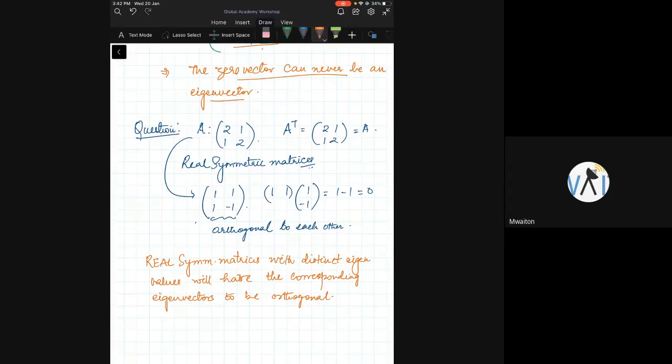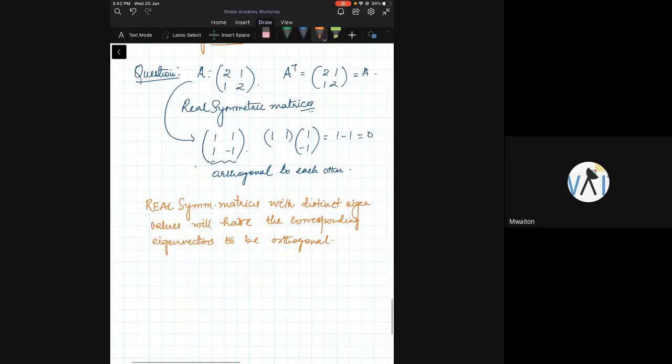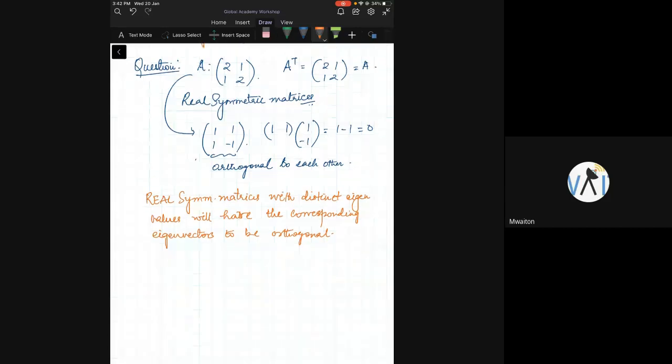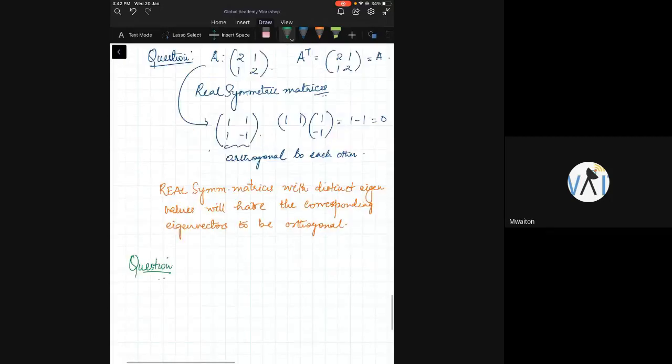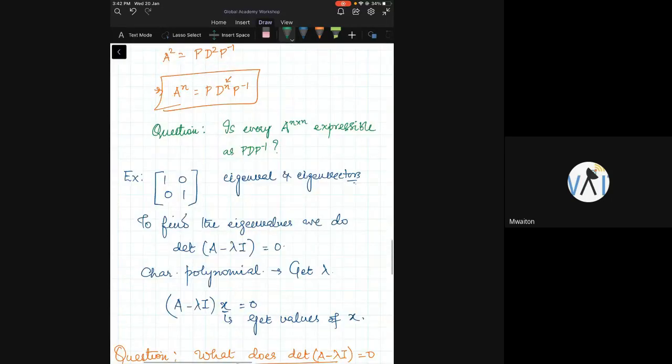Now let's have another question. We started off with something and ended up doing something else. Is every A expressible as PDP inverse? The answer is no. Not all square matrices are expressible like this.